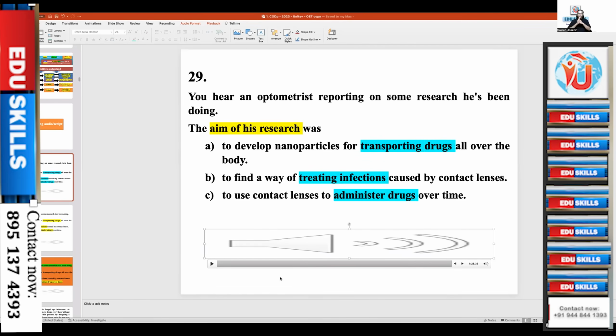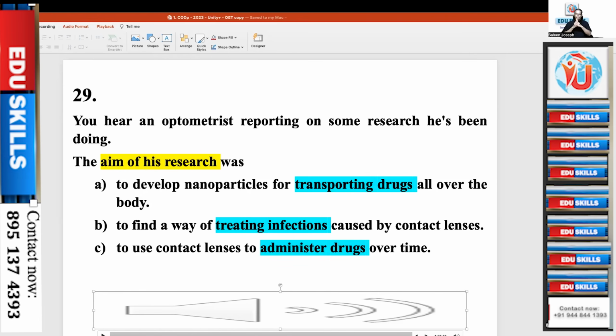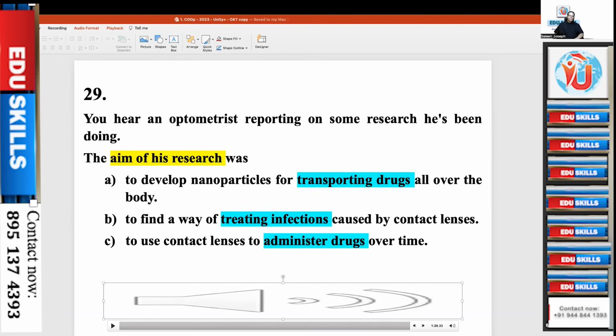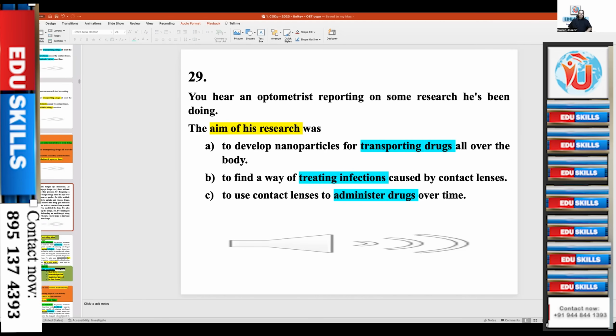Any idea? The answer? Yeah, C. C is the answer. I'll go for C, because in C, he is saying that he has managed to solve a problem for a long period of medication. So that is why I think it's C.